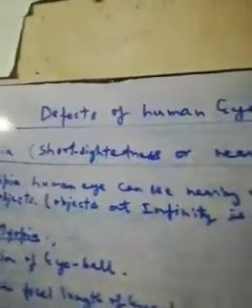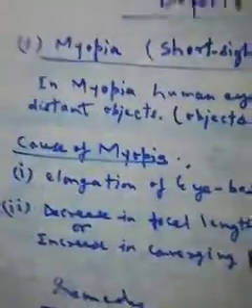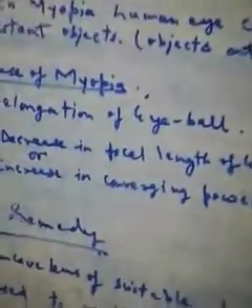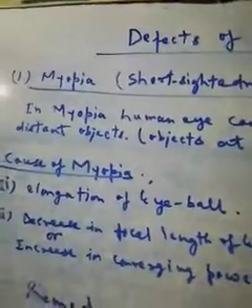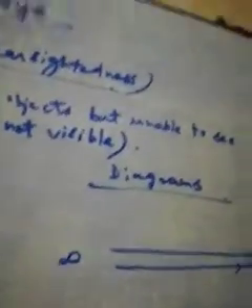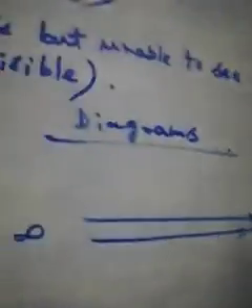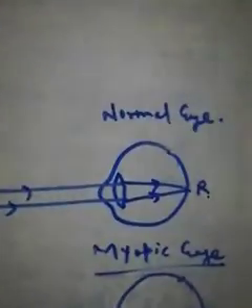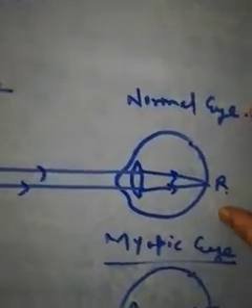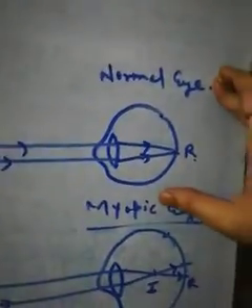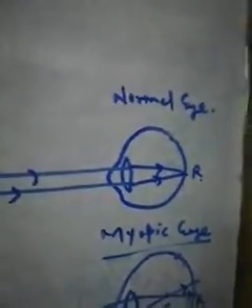So in this topic, defects of human eye, to understand in detail, we should go through at least a few very relevant diagrams. The first diagram you see is all about the normal eye. What is this normal eye?